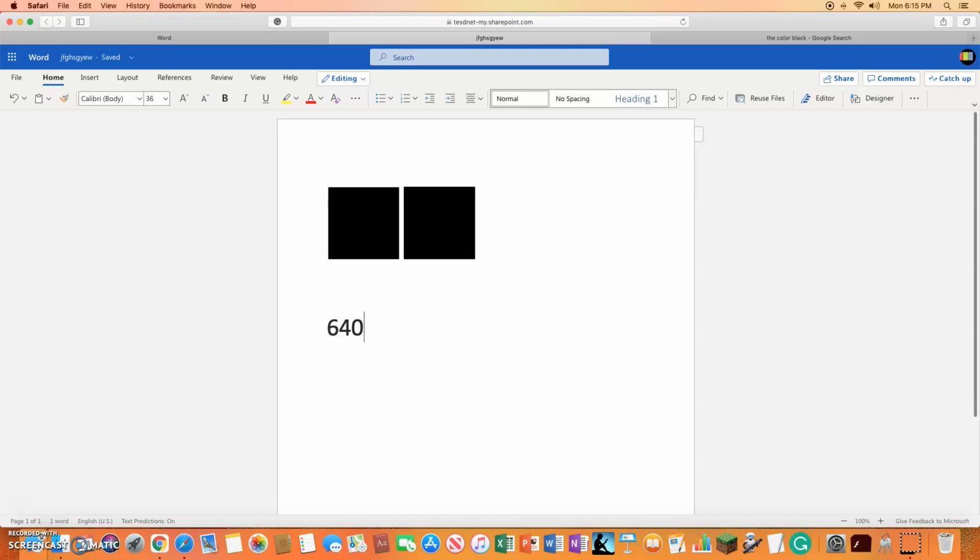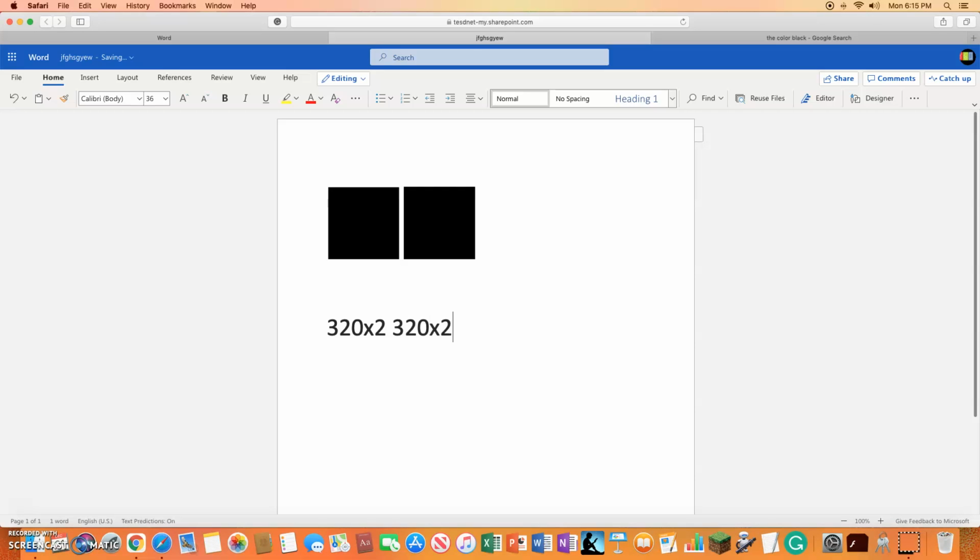So, anyways, 320x2 for each. 320x2, which is going to equal 640 plus 640. Now we can do some magic with these numbers. Maybe make a couple squares.